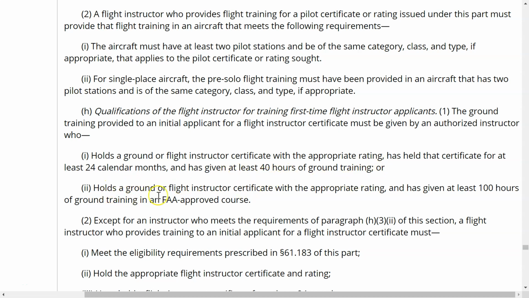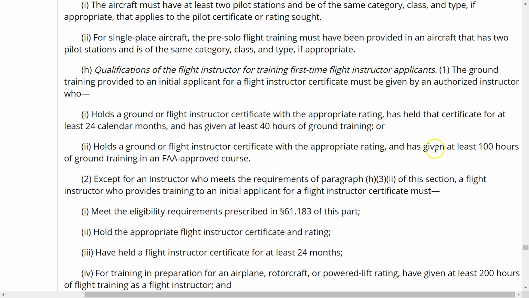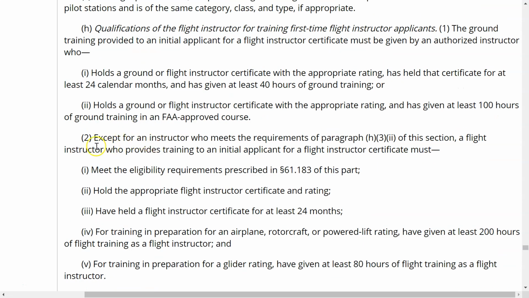Or holds a ground or flight instructor certificate with the appropriate rating and has given at least 100 hours of ground training in an FAA approved course. That means part 141. So that's what that means. If a ground or flight instructor has done that, then that will suffice. Now the next part talks about, except for the instructor who meets the requirements of paragraph H3II, which is there.